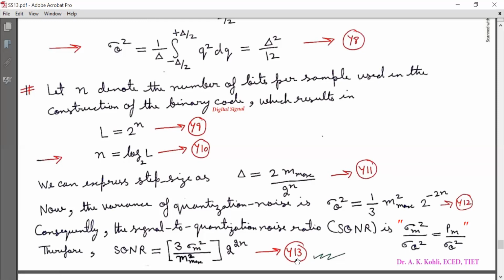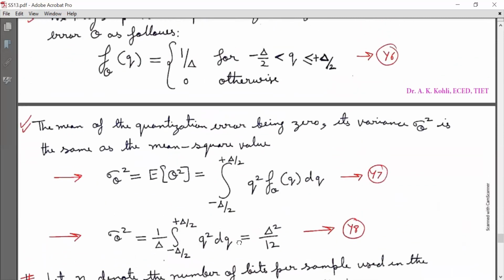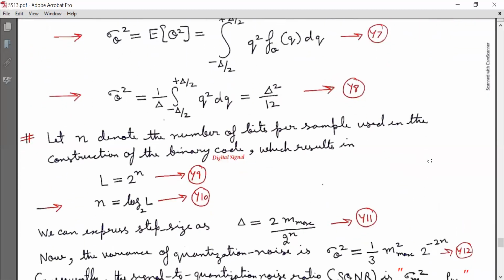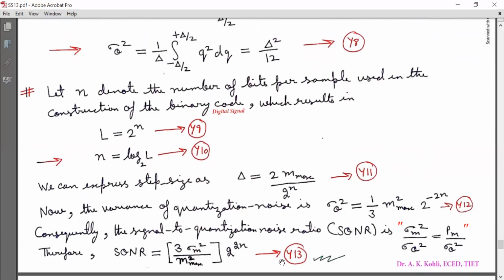So here we have the formula for signal to quantization noise ratio for a uniform quantizer. Now you can substitute the value of sigma m square, the value of n, the value of m max square according to the design and given attributes, and calculate the value of SQNR. This is a very important formula.